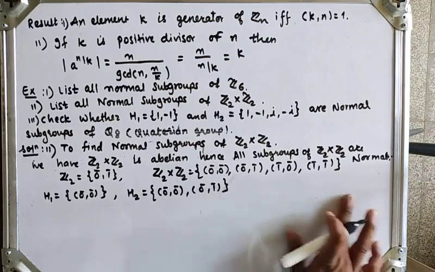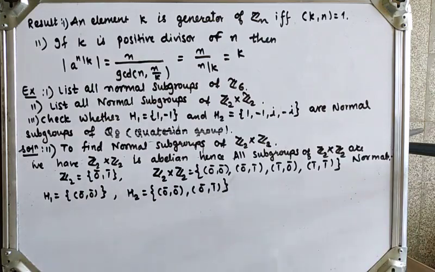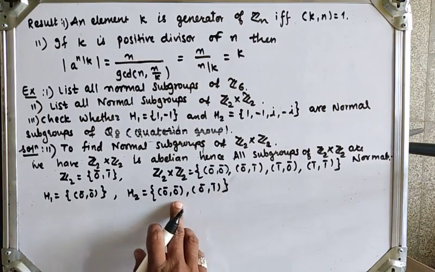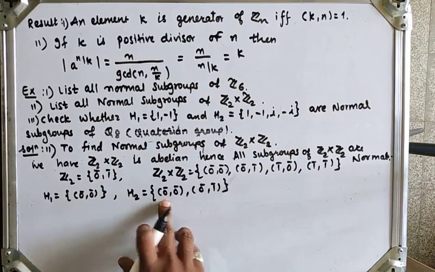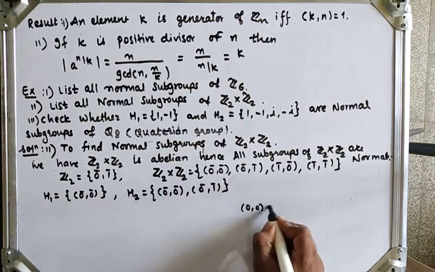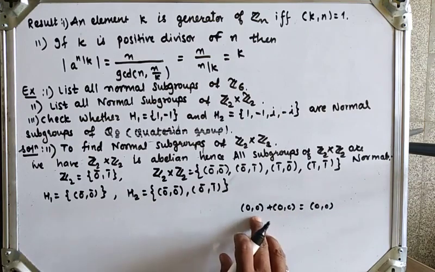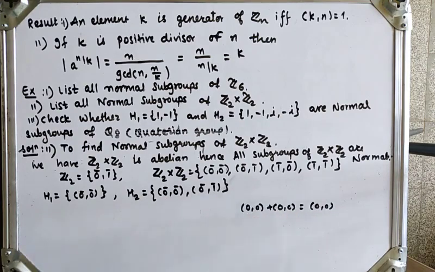Now obviously associativity is always satisfied. Here 0 0 is the identity element and the inverse of each element is itself, because 0 0 plus 0 0 is again 0 0.